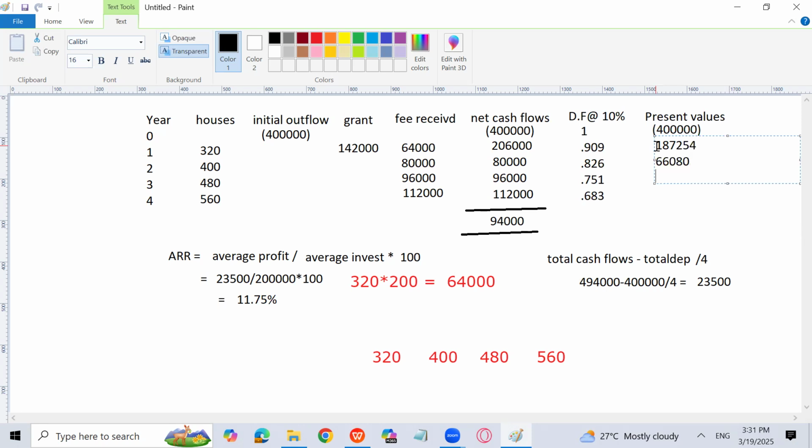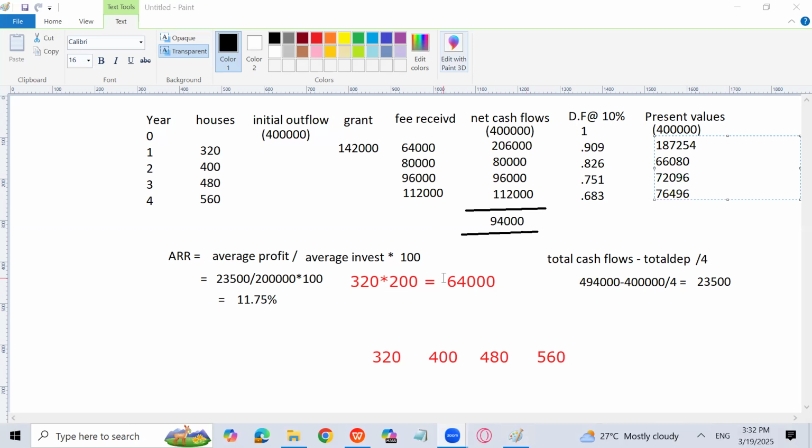Then 96,000 into 0.751 is 72,096. Then 1,12,000 into 0.683 is 76,496.